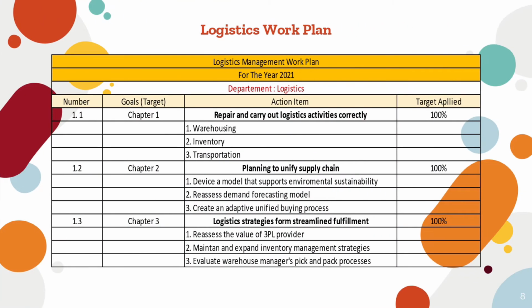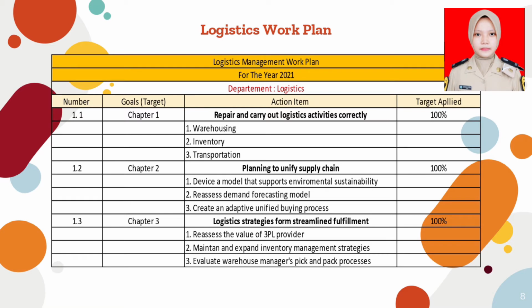This is the logistic work plan for the year 2021. Number 1.1 Goals Chapter 1 Action Item Prepare Carry out logistic activities correctly. Number 1 is warehousing, number 2 inventory, and number 3 transportation. This action item must be applied 100% so that logistic business activities run smoothly.